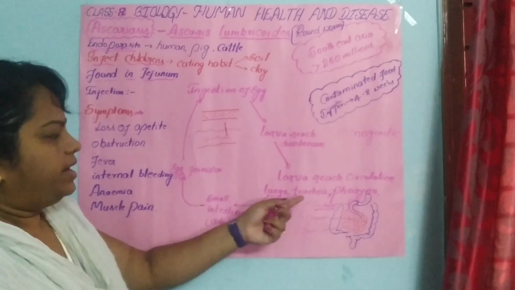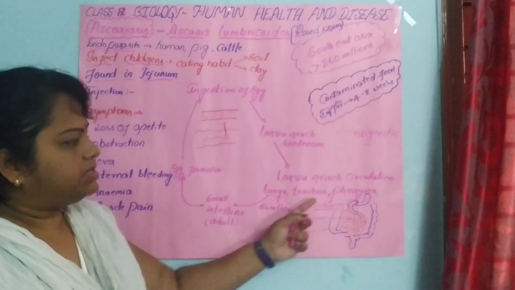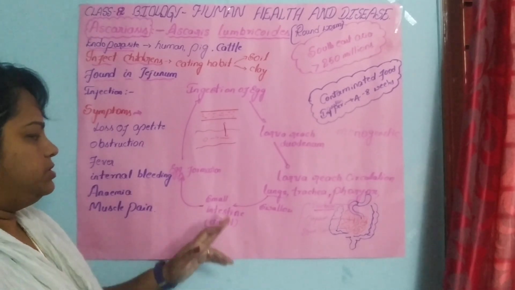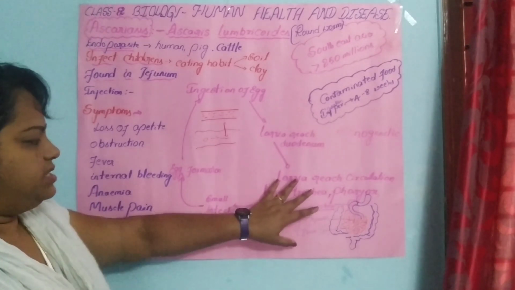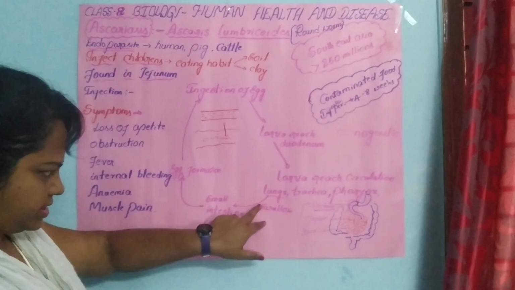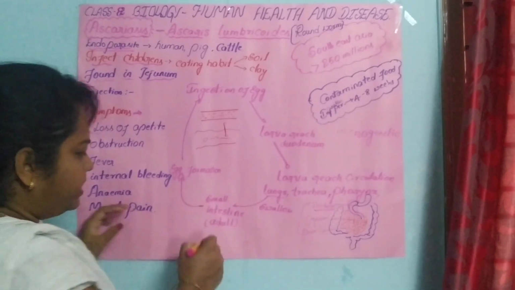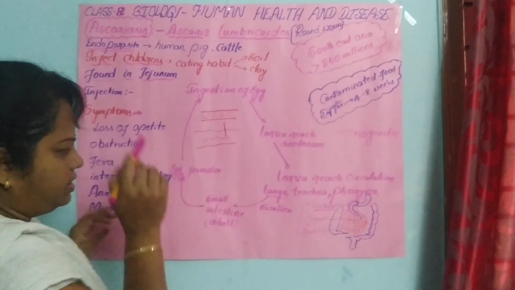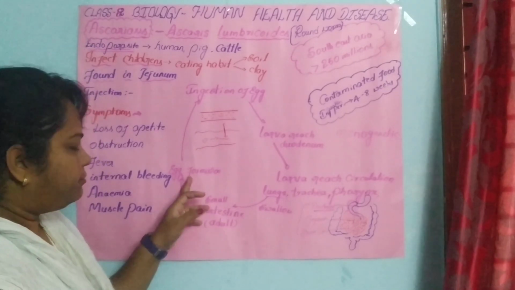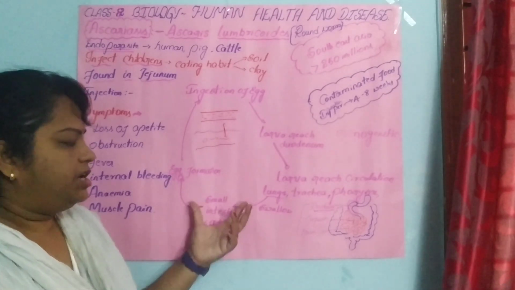Obstacles occur. And also in the trachea, through which air passes, obstacles take place here too. In the pharynx, the food pipe, also it causes obstacles. So it causes what? That is a disease, with disease symptoms. Then by passing through swallowing, it reaches the small intestine again and becomes an adult. After the adult forms, what happens?